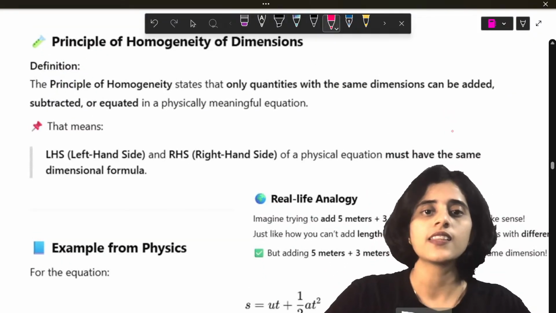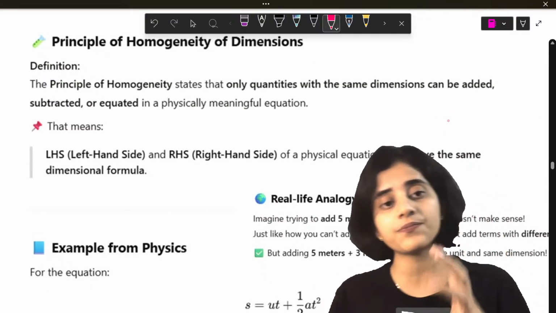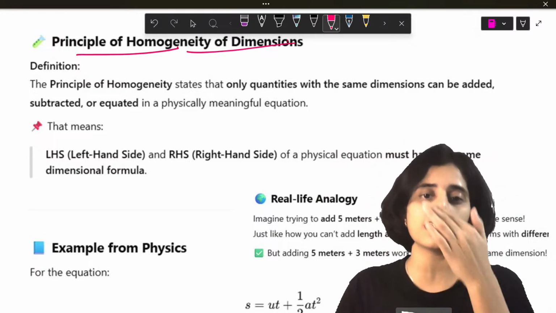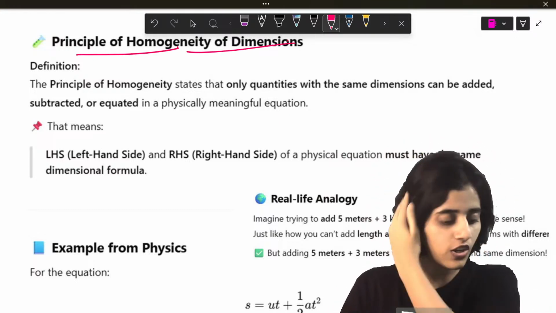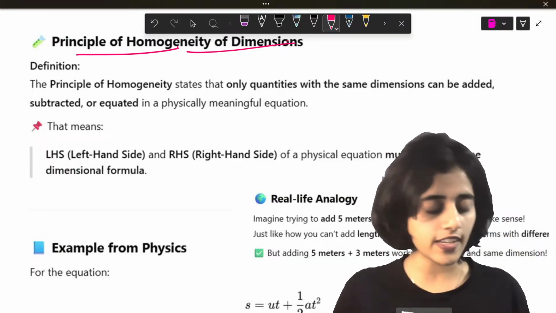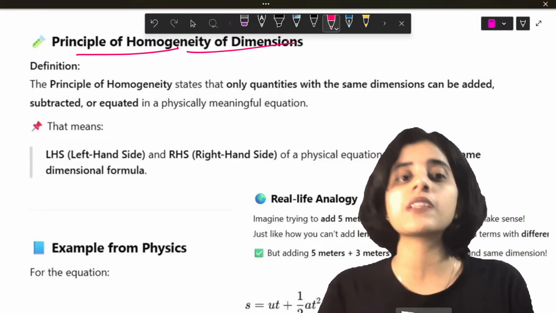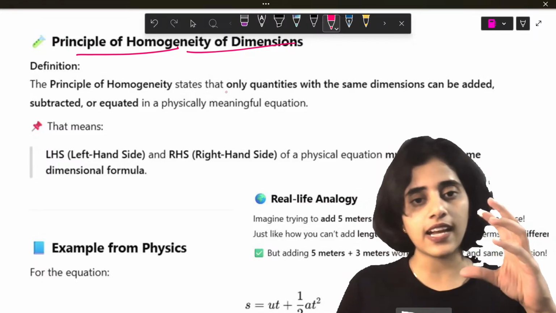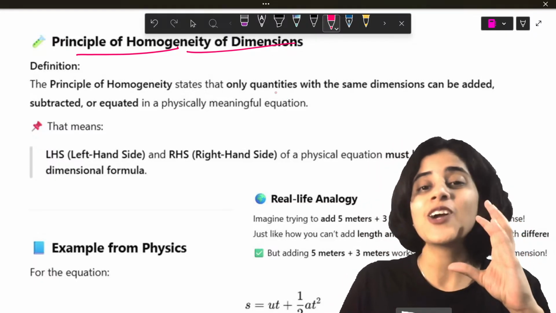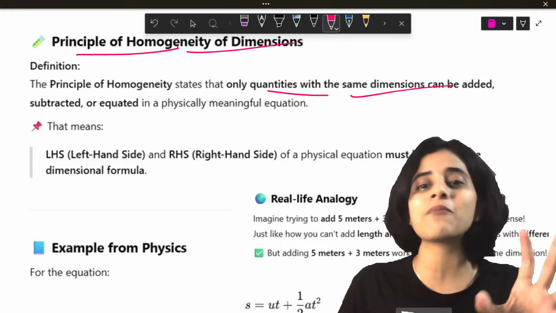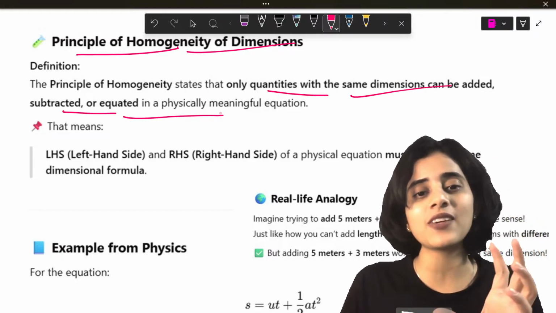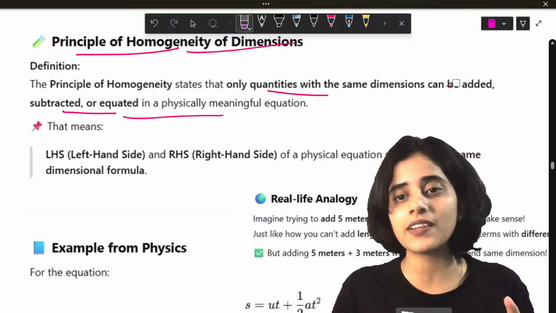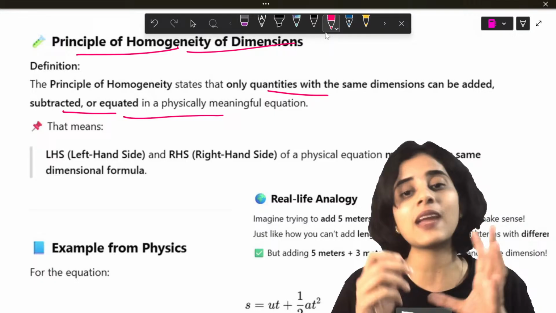Next is the first principle of dimension. It's called as the principle of homogeneity of dimensions. So in your PU, you can get questions: explain the principle of homogeneity of dimensions. So that means that quantities with the same dimension can be added, subtracted, or equated. So what all can be added, subtracted, or equated? Quantities that have the same dimension.